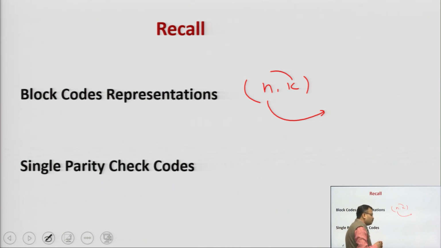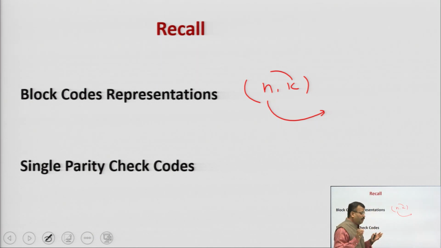Single parity check code means a code in which only one parity bit will be there, जिसमें एक ही parity bit हो उसे बोलते हैं single parity check code. Parity क्यों use करते हैं? Because we have to complete here the error controlling task. Error controlling task means error detect करना और error correct करना. And that will be possible by adding redundancy in the block codes. It means you have to add some extra bits, or parity bits, or check bits.